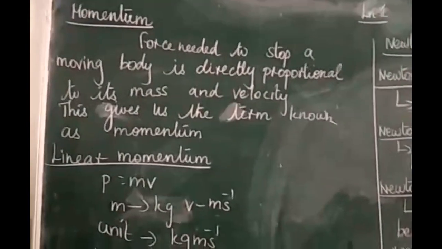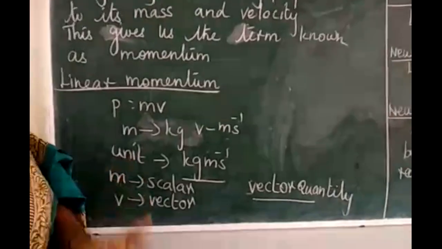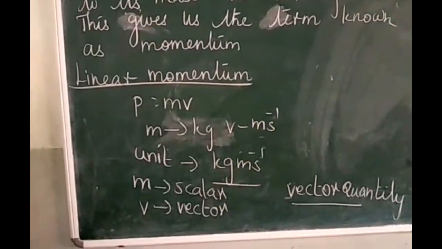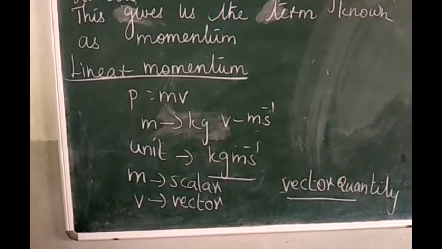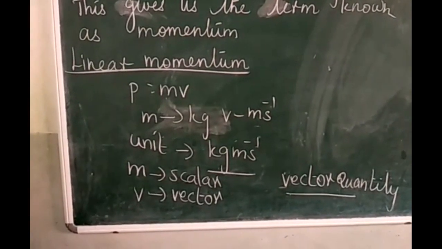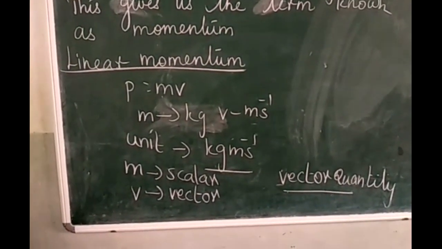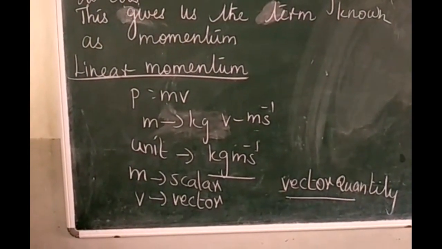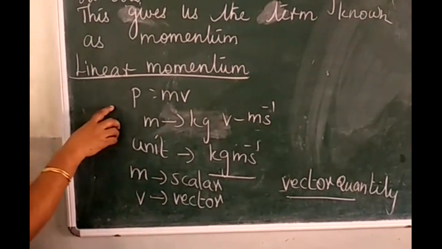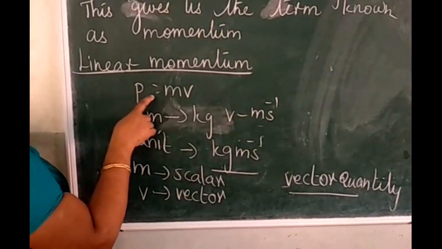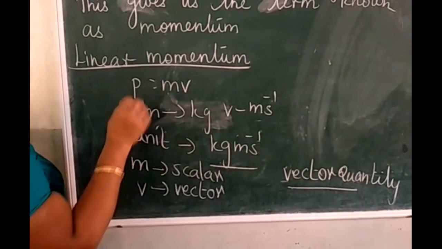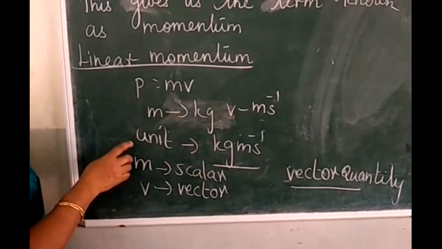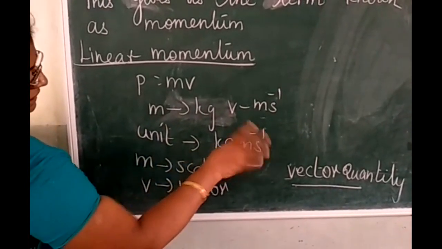Next heading, linear momentum. It is also represented by the letter P. It is given in your book, page number 3. The product of mass and velocity of a moving body gives us the magnitude of the linear momentum. It acts in the direction of the velocity of an object. Linear momentum is represented by the letter P equal to m times v. m is mass, measured in kilogram, and velocity is measured in meter per second. So the unit of linear momentum is kg m s^-1.